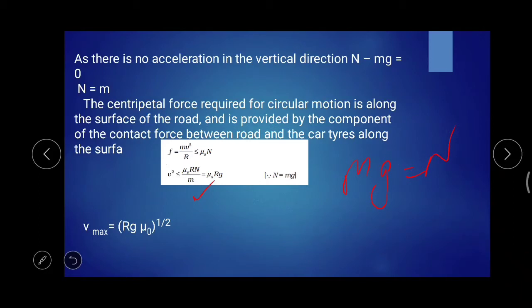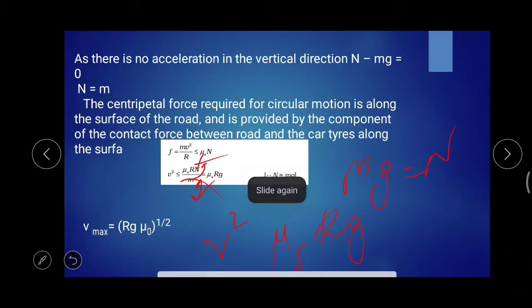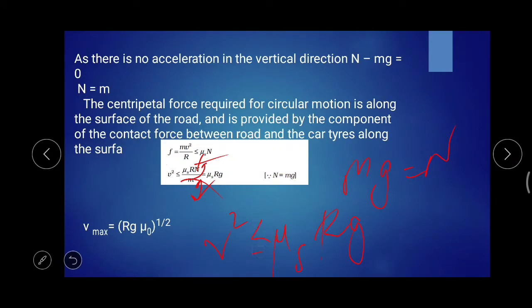So on the numerator and the denominator you have to multiply with the g. So n and mg will cancel, so the remaining will be mu s into r into g. That is the v square value. It should be less than or equal to mu s into rg.